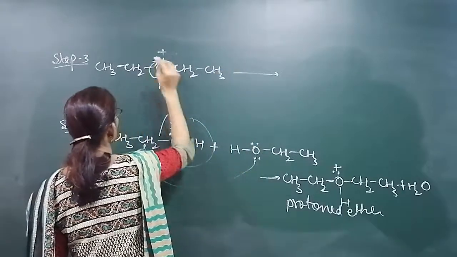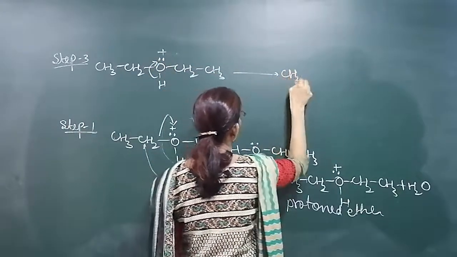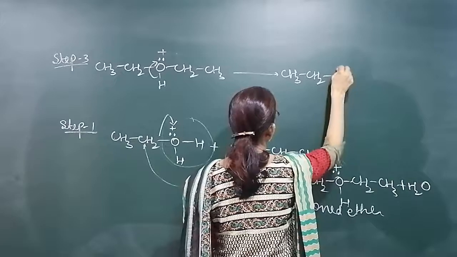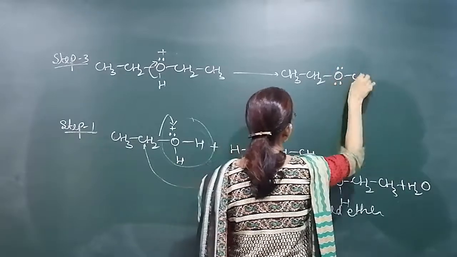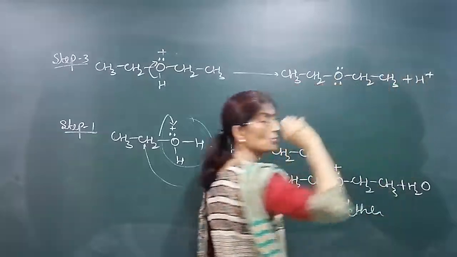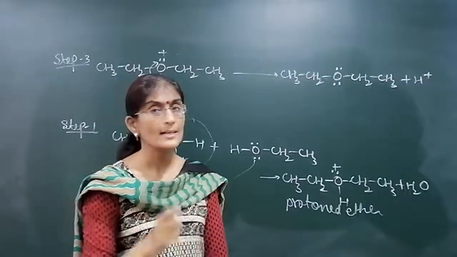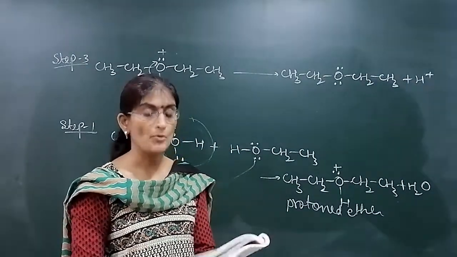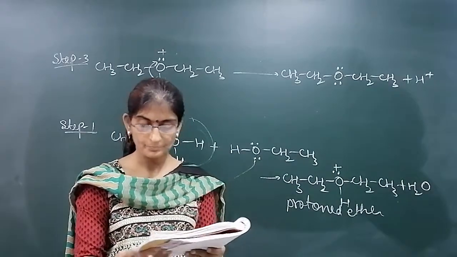This electron pair shifts to oxygen, ether is the main product, and the proton which was added in the first step from the protic acid is removed. So protic acid acts as a catalyst. It is a type of SN2 reaction.